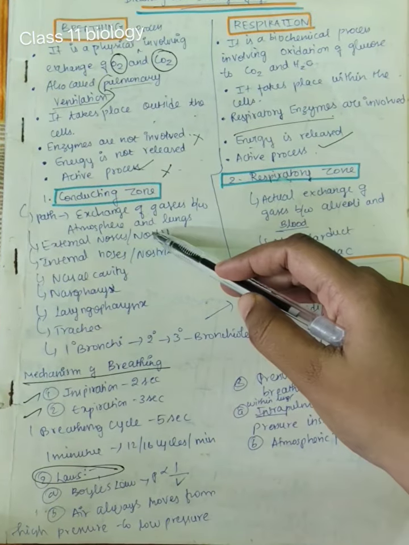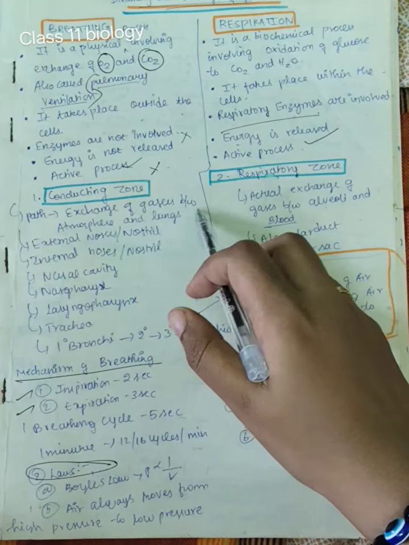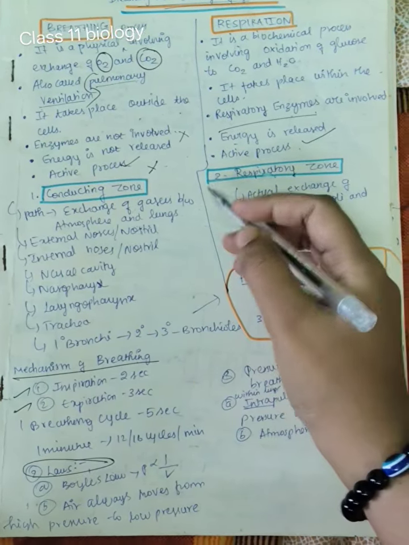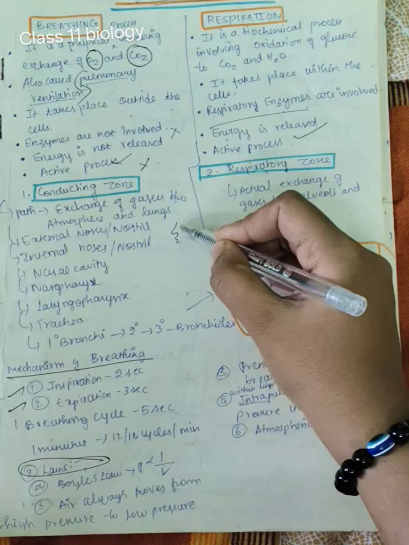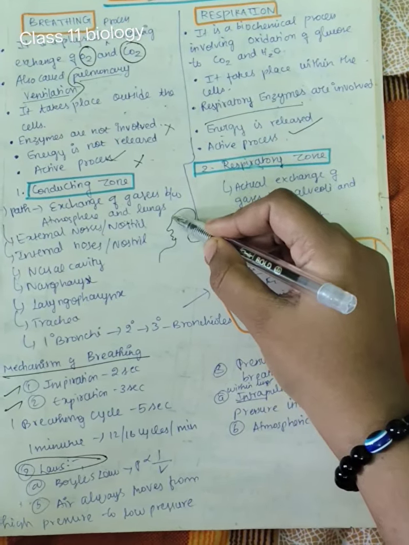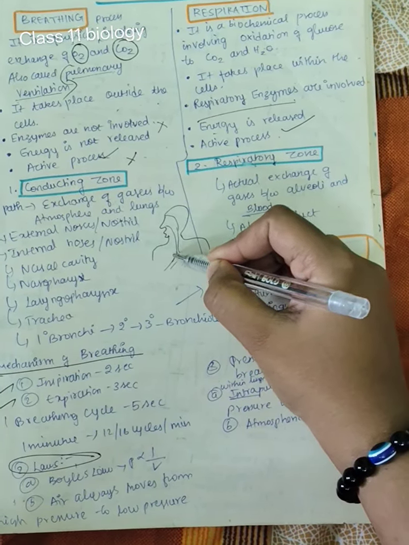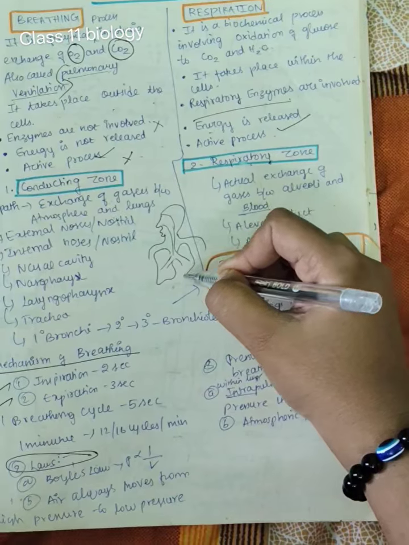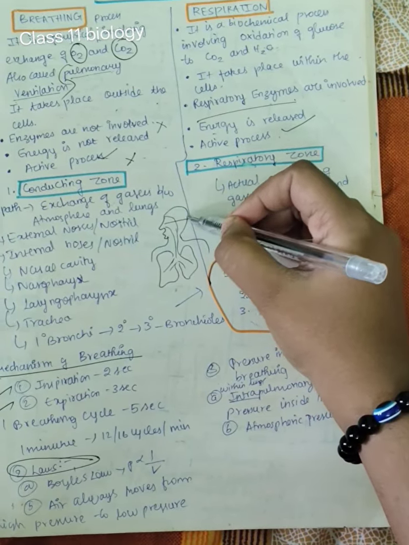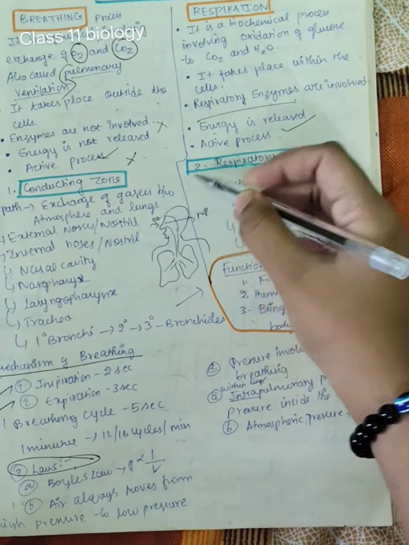Now we'll see the difference between conducting zone and respiratory zone. First, the path of exchange of gases between atmosphere and lungs. If we draw the structure of a respiratory system, generally the human respiratory system looks like this. Rough sketch. Here is the nasal passage, that is, through the nose the oxygen is entering.